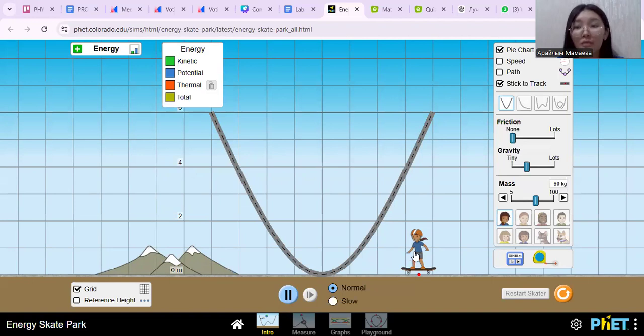In the table, given 5 meters, this is potential energy, and as it decreases, kinetic energy increases. See the worksheet and work on the energy change with your partner.